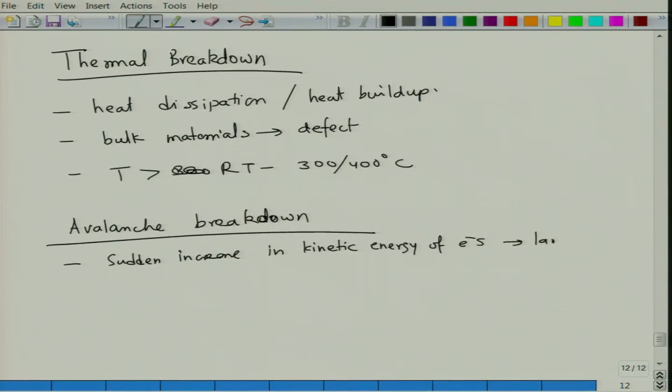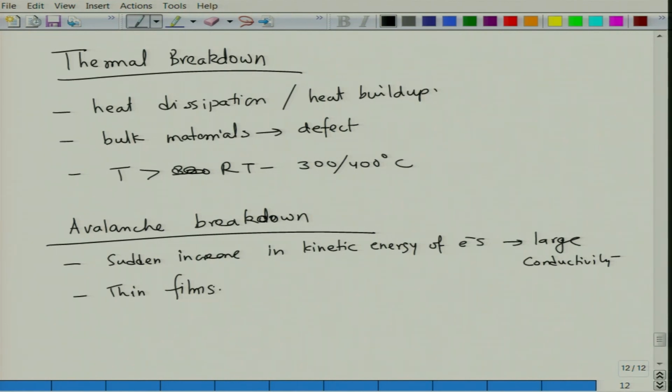Any kinetic processes which lead to multiplication in the electron density and electron velocities lead to a large increase in the conductivity. So, sudden avalanche means there is a deluge of electrons, and that leads to a large conductivity. This generally happens in thin films.